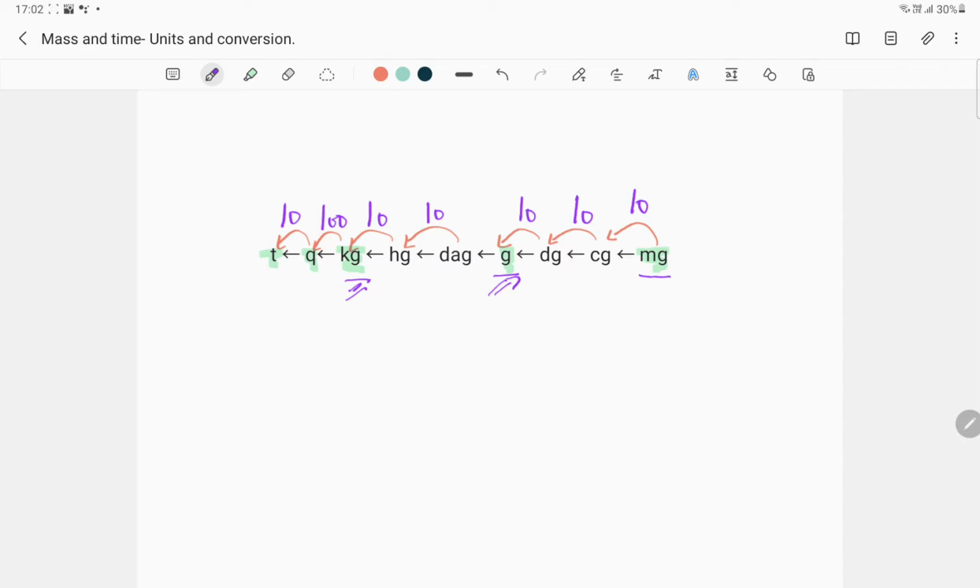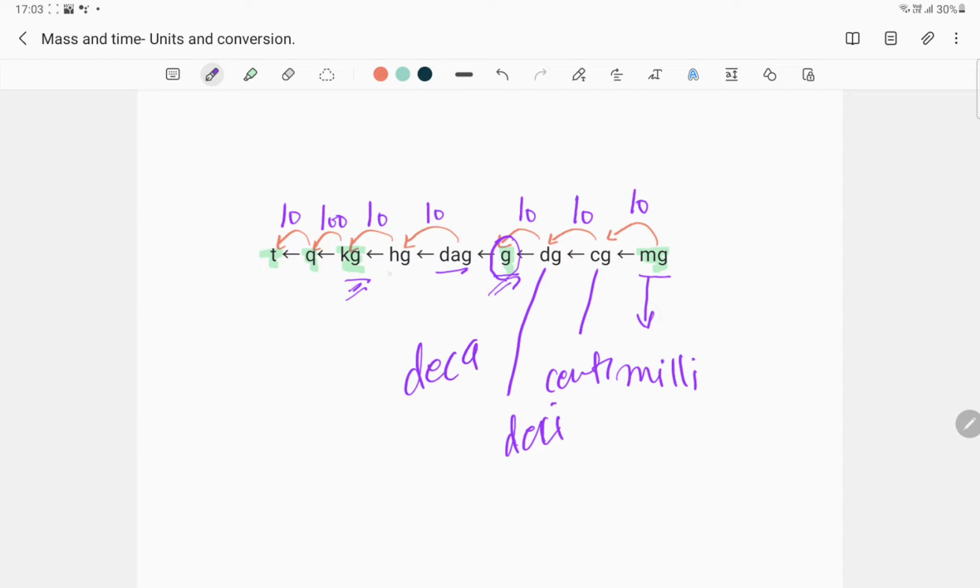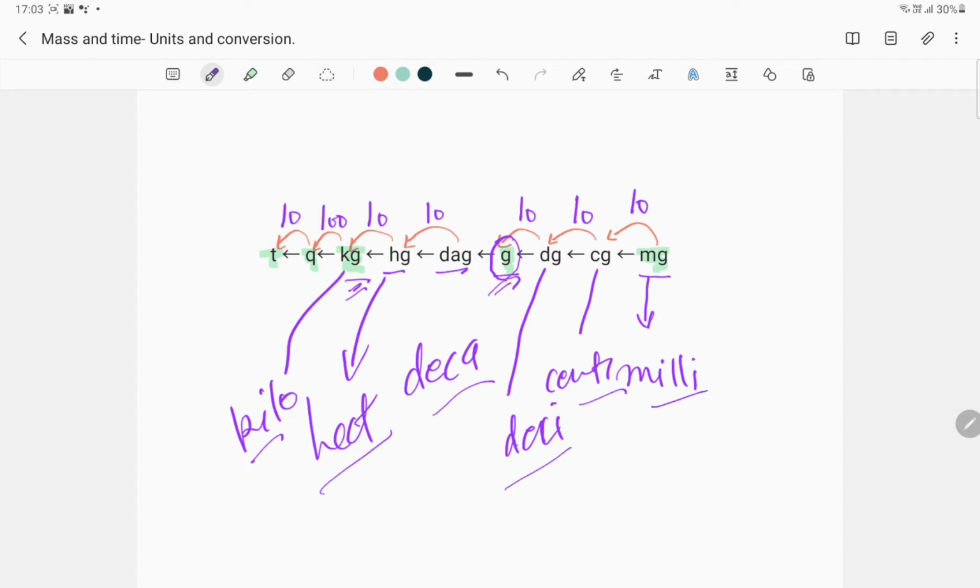In the SI system, the international standard system of measurement, we always use prefixes: milli, centi, deci, the base unit, which is gram in case of mass, and then deca, hecta, and kilo. We've already studied these prefixes with respect to length in our previous videos, and in this video we will look at them in slightly greater detail.